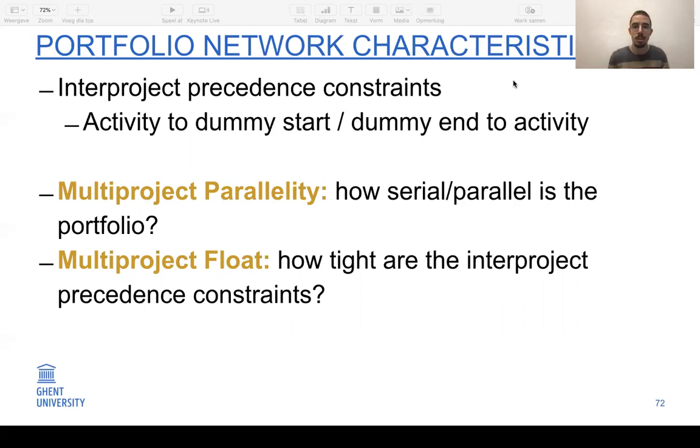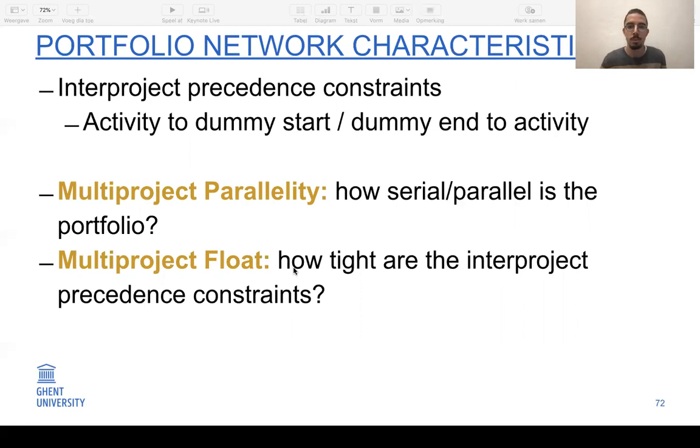So the first one is the multi-project parallelity, indicating how serial or parallel the portfolio is. So in one extreme, all projects can be executed in parallel. And in the other extreme, all projects can only be executed in a sequence due to precedence constraints. Or it can be anything in between, but this is measured by this measure. Then the second measure, the multi-project float, indicates how tight the inter-project precedence constraints are given a certain parallelity of the network.